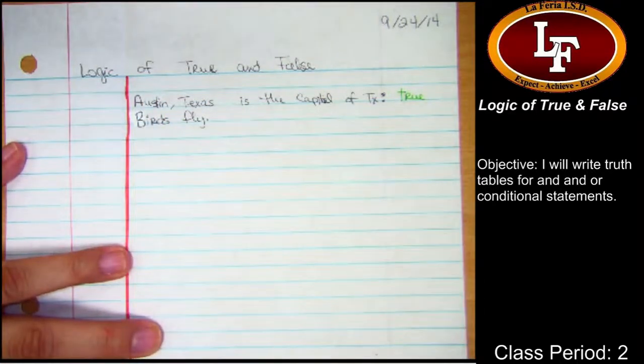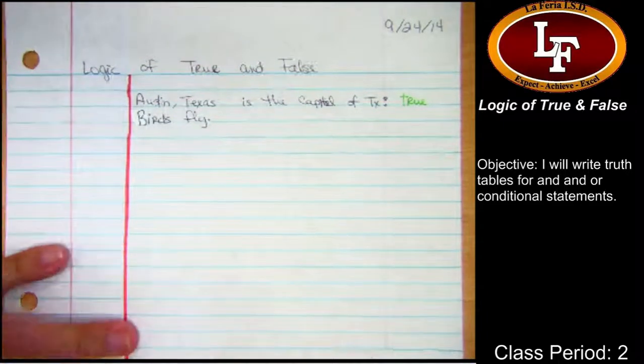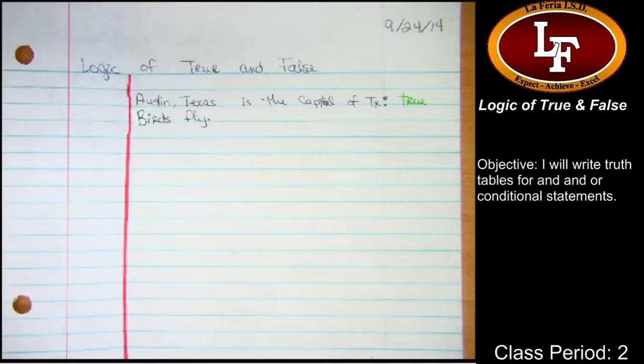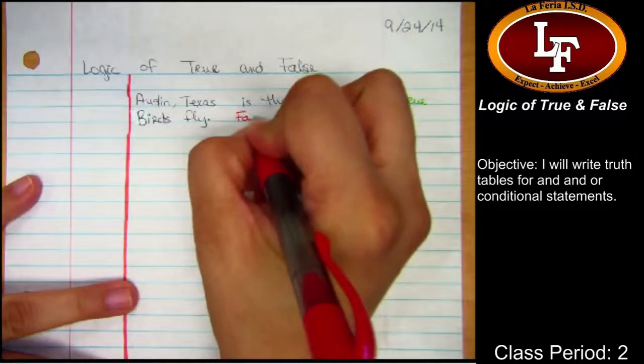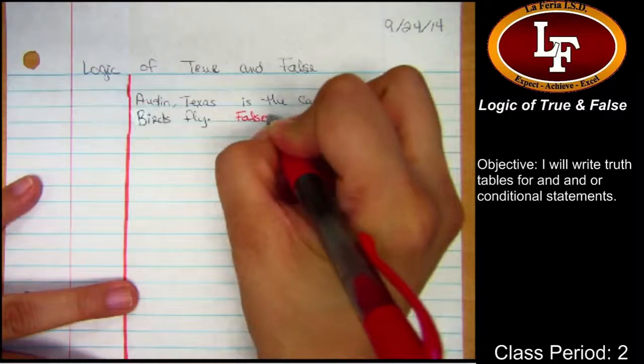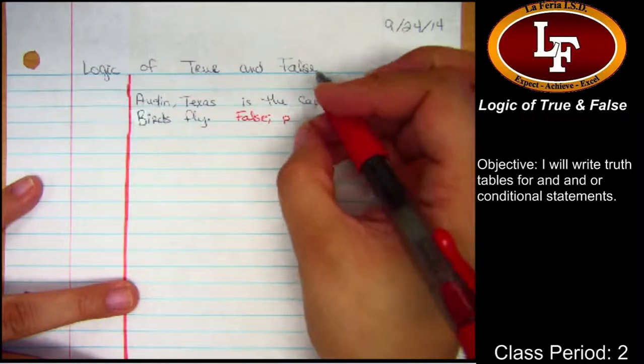Is this statement true or false? Birds fly. False. How's it false? Not all birds fly. Not all birds fly? Give me a counterexample. Penguins. Flamingos. Chickens. Chickens do fly. Ducks fly.